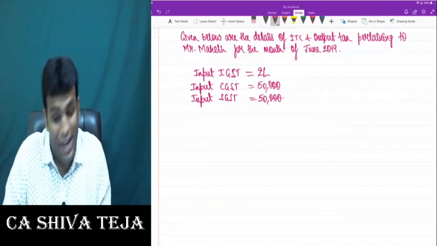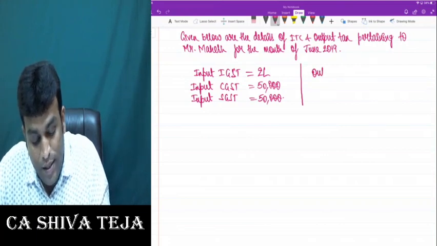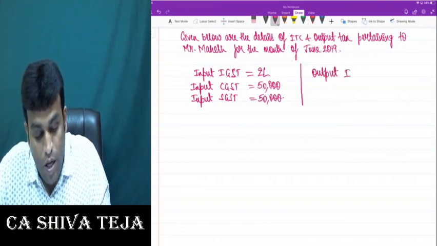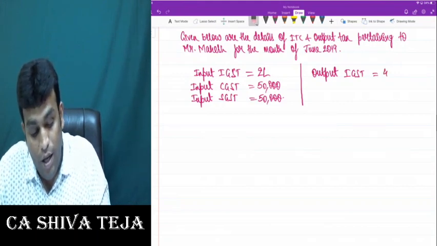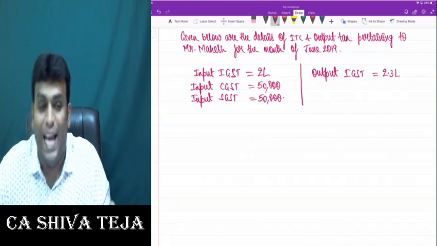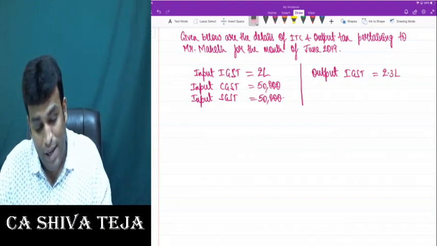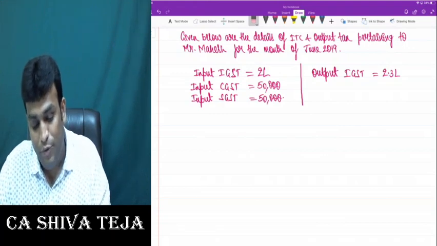Yes or no my dear friends? Exactly. Now let's say output figures are like this. Output IGST, let's say 2.3 lakhs, fine.